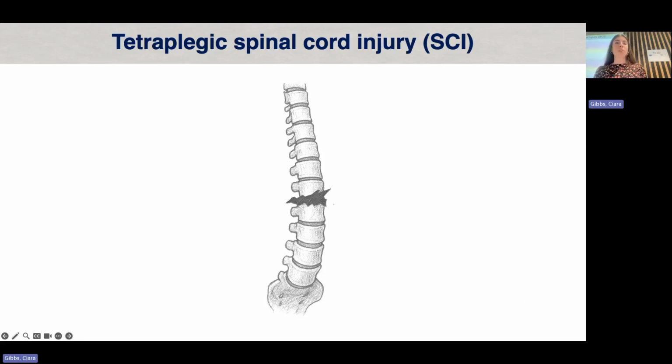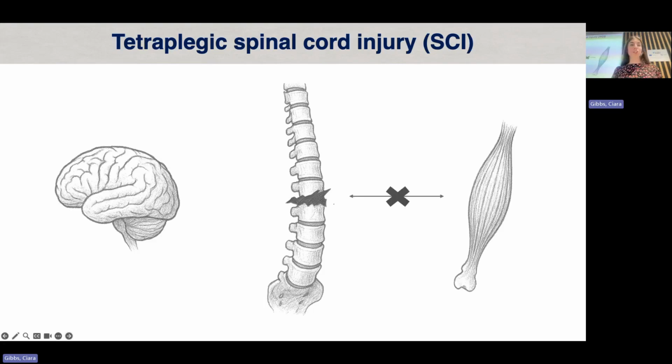So tetraplegic spinal cord injury is a debilitating condition. It affects around 20 million people worldwide, and it's associated with significant disability and loss of independence. Particularly in spinal cord injury, trauma to the vertebrae of the spine can lead to a lack of communication from the brain to muscle, such that you lose function of your limbs, depending on the position of the injury.